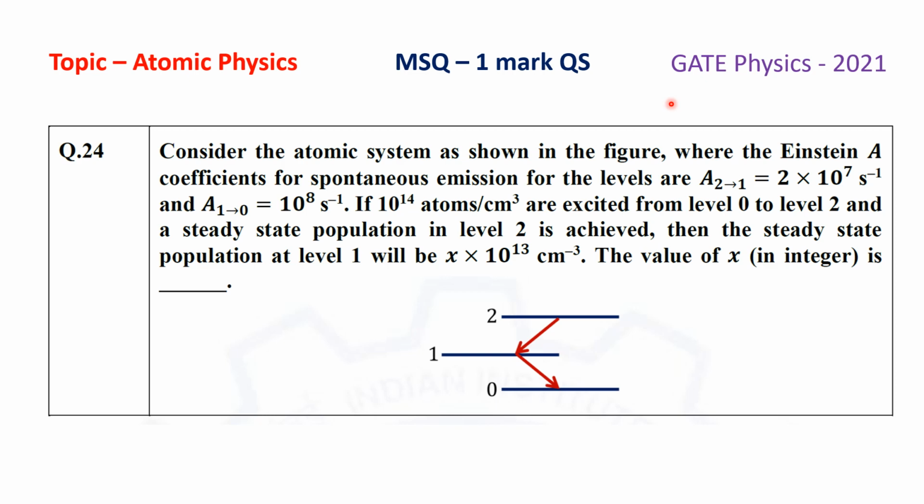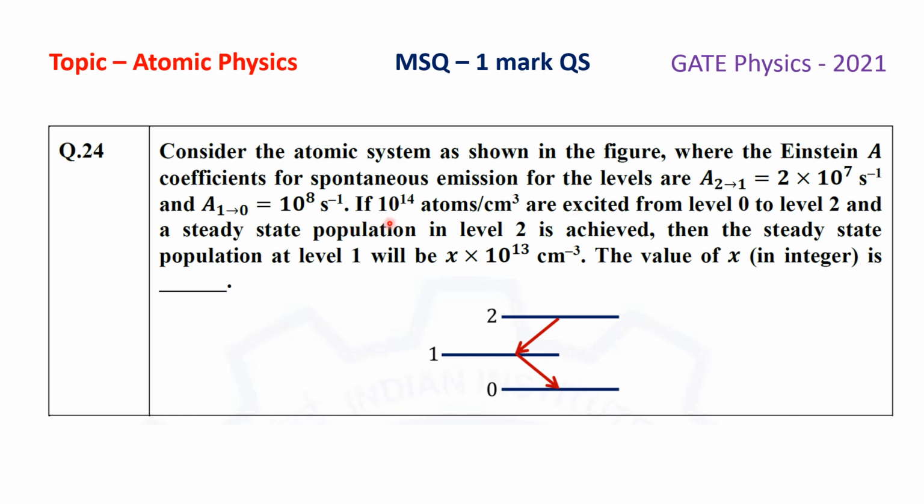This question was asked in the GATE Physics paper 2021. This is MSQ having 1 mark, and the topic of the question is atomic physics. This question was asked specifically from the chapter laser. The question is, consider the atomic system as shown in the figure, where the Einstein A coefficients for the spontaneous emission for the levels are A from 2 to 1 is 2 into 10 to the power 7 second inverse, and A 1 to 0, that is 10 to the power 8 second inverse.